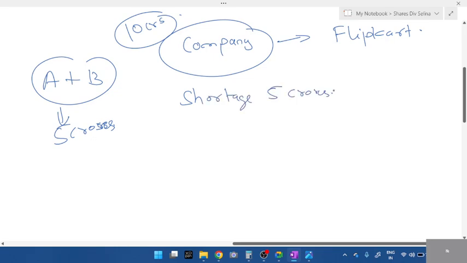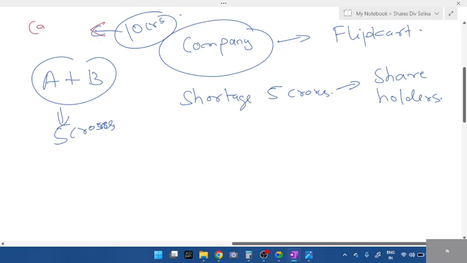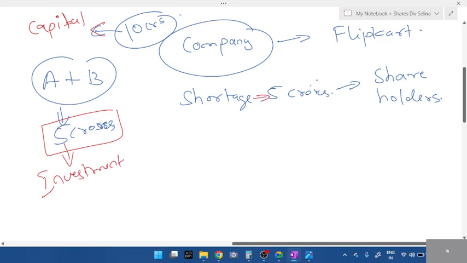So the same thing, they'll get investors. The one who's going to invest in your company, we call investors, or you call shareholders. These are some terms you have to remember. The entire 10 crores is the capital value. If you want to start a company, the 10 crore is capital. A and B can only invest 5 crores. For the shortage of 5 crores, they have to get in some more people.